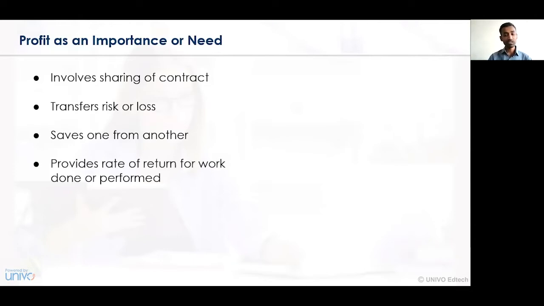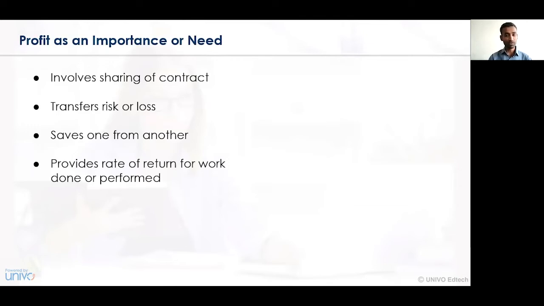The rate of return. Now here at this stage, the rate of return is always estimated or pre-decided for each and every individual. In terms of an insurance contract, the rate of return is always pre-decided, and accordingly, based on that return, the insurance company pays a certain amount of money to the insured person. In case of a reinsurance contract, the reinsurance company will make a certain payment to the primary insurance company.